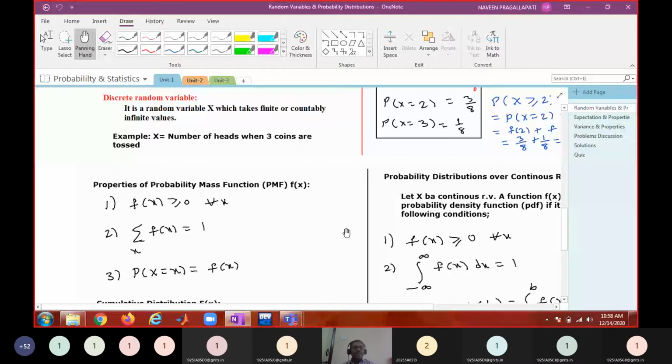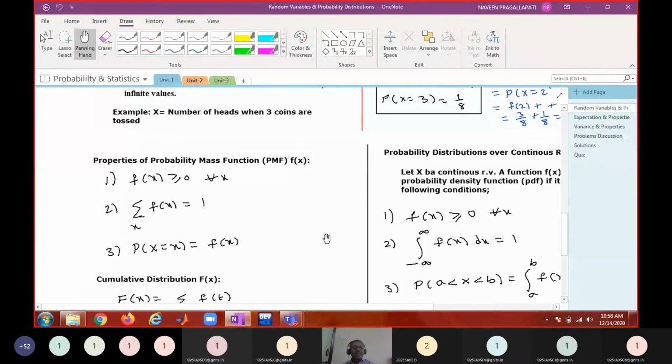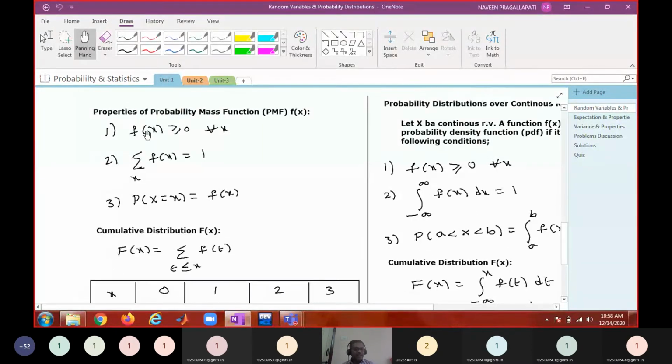For a discrete case, the function value should always be non-negative. The sum of all the functional values must be 1, and the probability that a random variable takes a particular value is given by f of x. Any function satisfying these three conditions can be called a probability mass function; the probability mass function has to satisfy these three conditions.